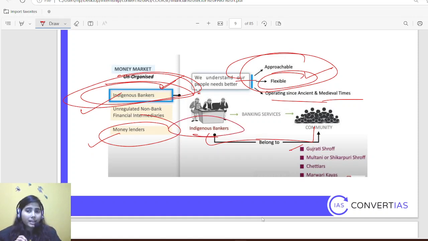So indigenous bankers are Gujarati Shroff, Multani or Shikarpuri Shroff, Chettiars and Marwari Kayas. So they are just known as indigenous bankers. That's okay, just have a glance. Nothing to remember much.